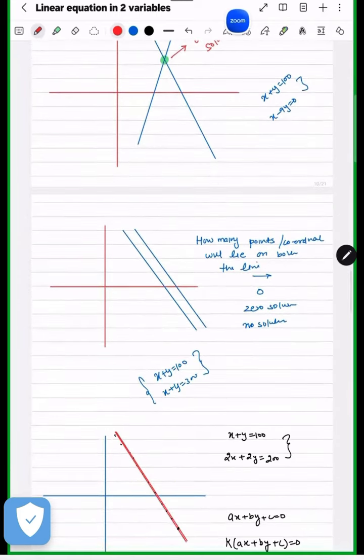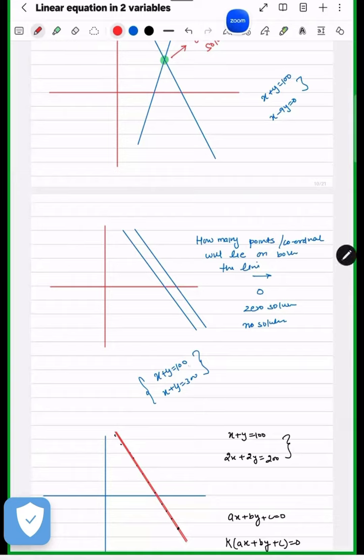But sometimes it can happen that there are two lines, but they are not meeting. It means no point of intersection, which means there is no point satisfying both the equations. It means no solution, right? Zero solution.